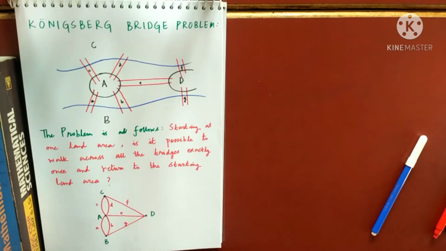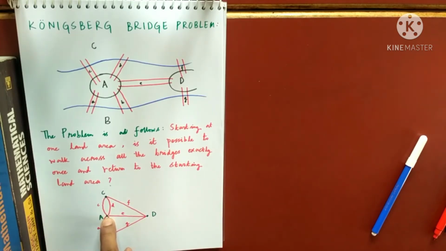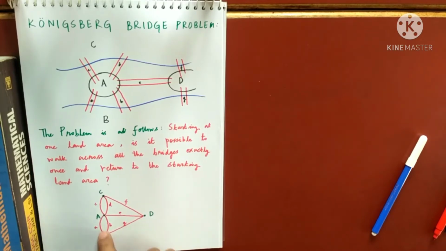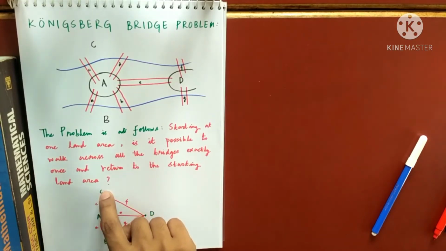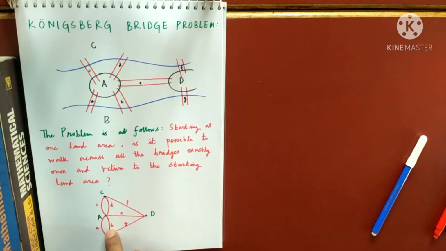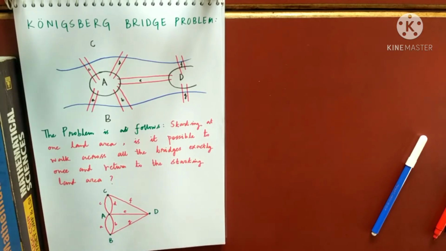You are all very clear with that. In geometry, these are known as vertices, and these lines are known as edges. So the question is, you start from any vertex, traverse all the edges exactly once, and return back to the same vertex. If I start from B, I can go here to here, here, but I have to stop here, right?